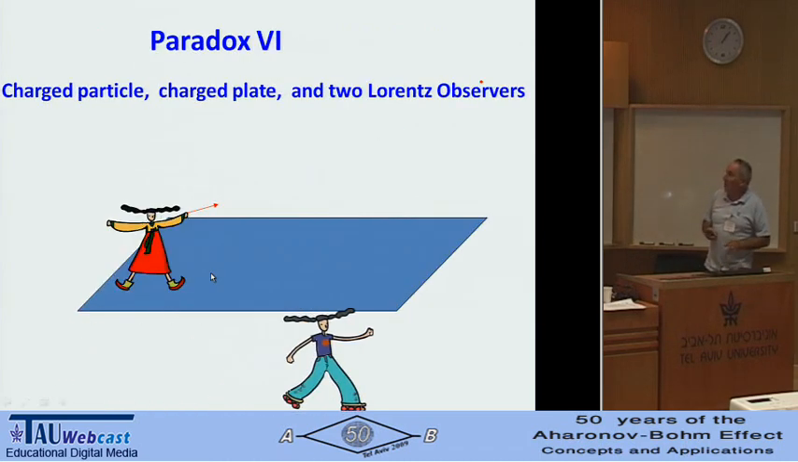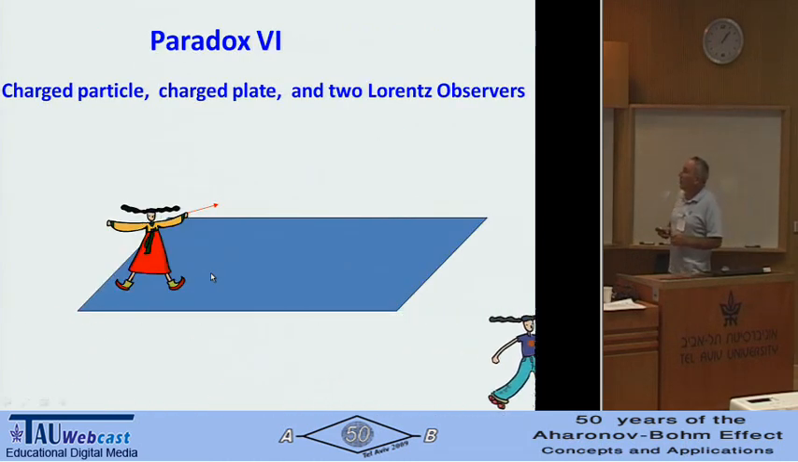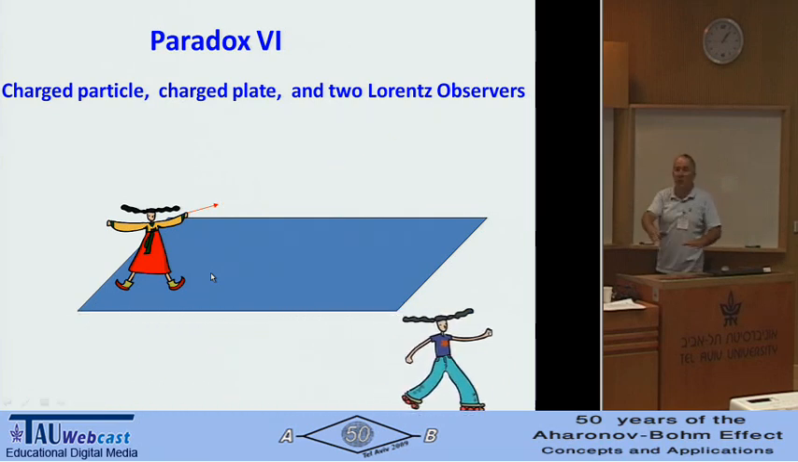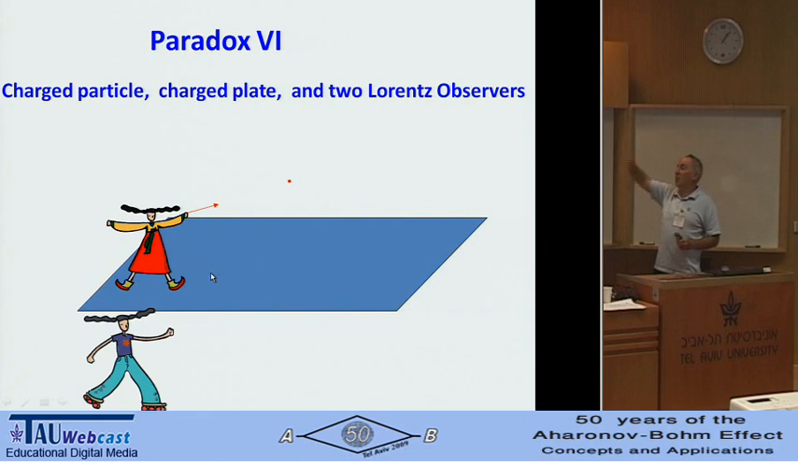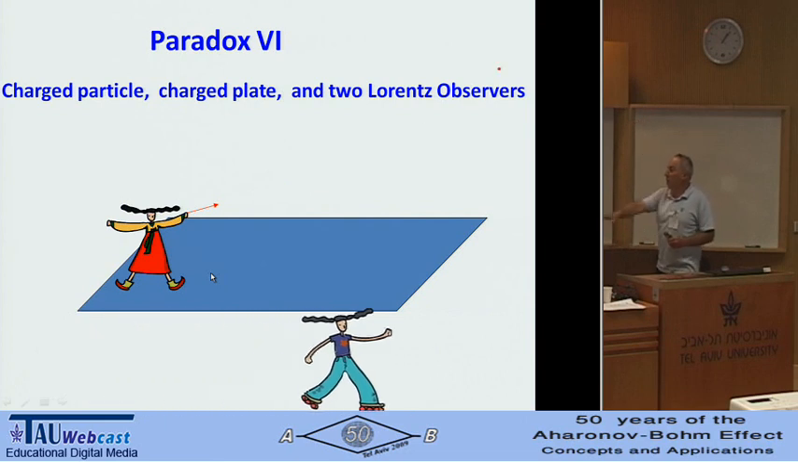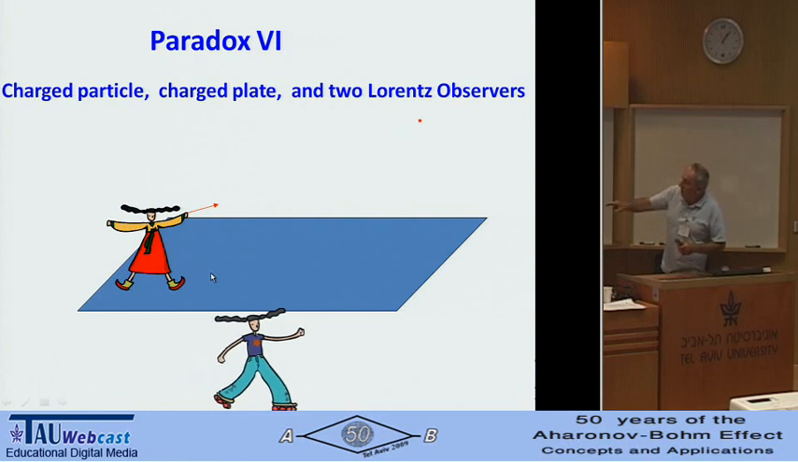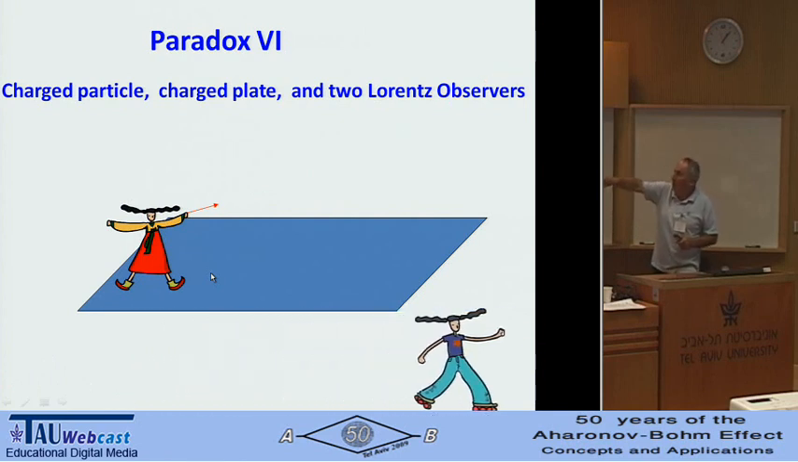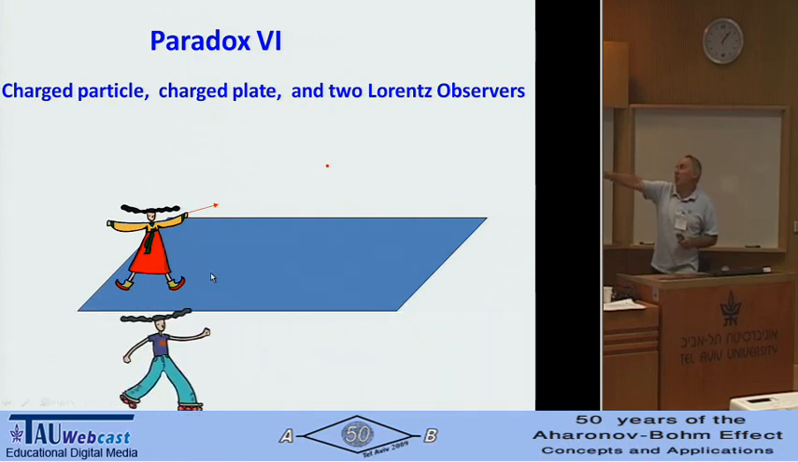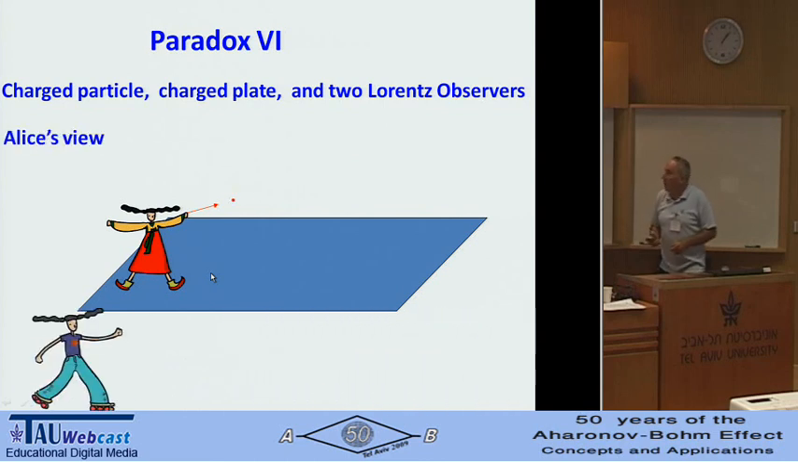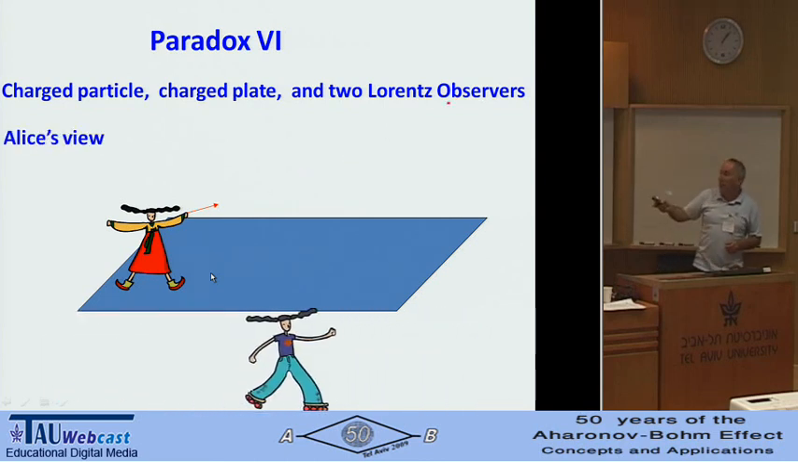We have a charged particle, a charged plate, and two Lorentz observers. We have Alice sitting on an infinite charged plate and throwing a charged particle. And we have Bob moving with constant velocity. This constant velocity is equal to the horizontal component of the velocity of this particle. So this is Alice's view.